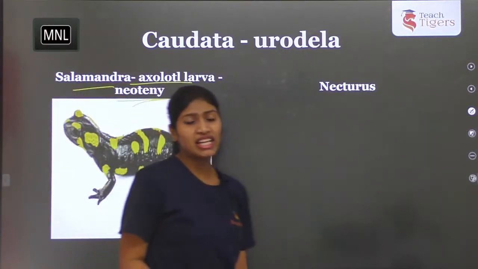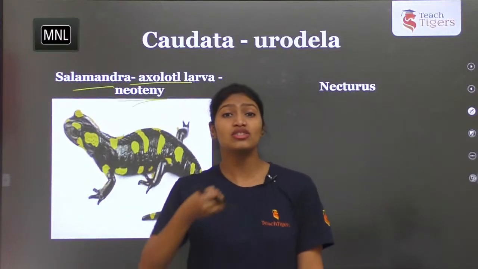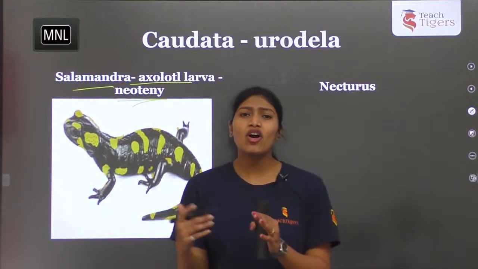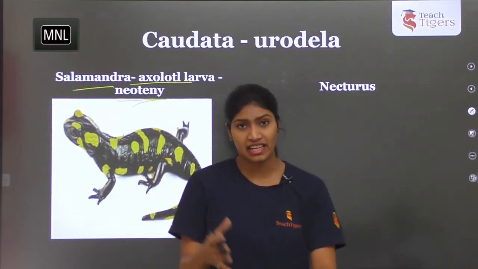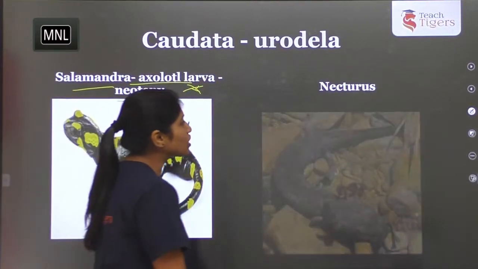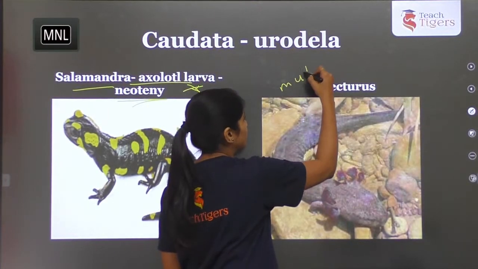Next, if we take a few more examples, the axolotl larva of the salamander is exhibiting neoteny. So what is neoteny? Neoteny means retention of the juvenile or larval characters in the adult. This is because of lack of iodine in the waters they live in. That is a very important phenomenon. Remember. Necturus, which is known as the mud puppy.